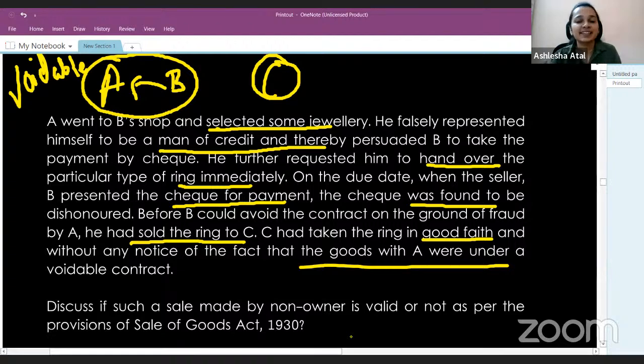So here, yes, in this situation, the sale made by A is valid. Why? Because C purchased it in good faith and without notice of any fact. And also A sold the goods before B could rescind the contract. So this is how you are going to answer this question. Let's move on to the next question.